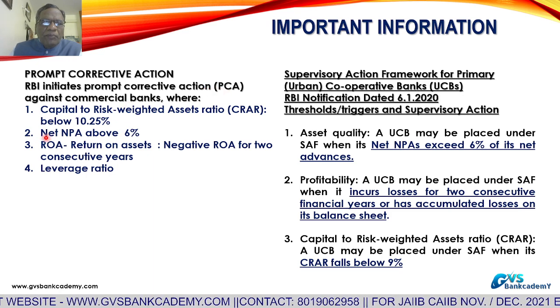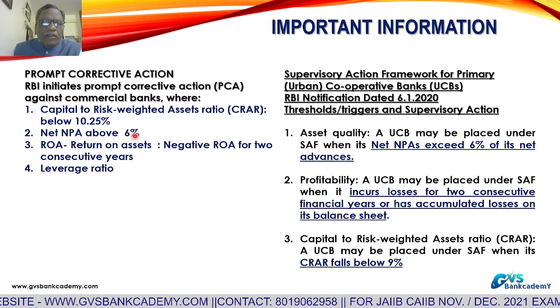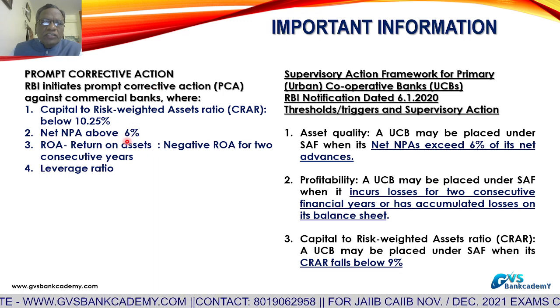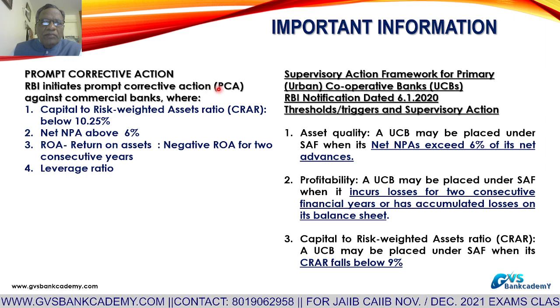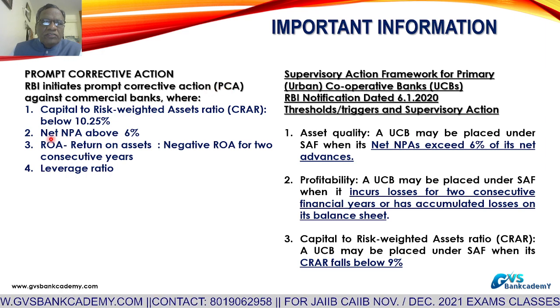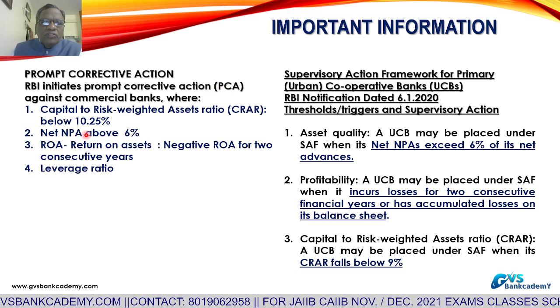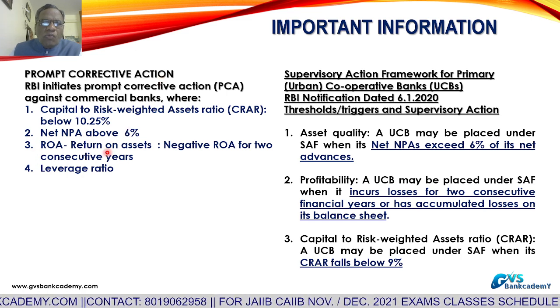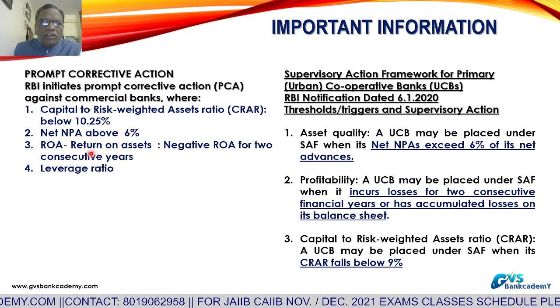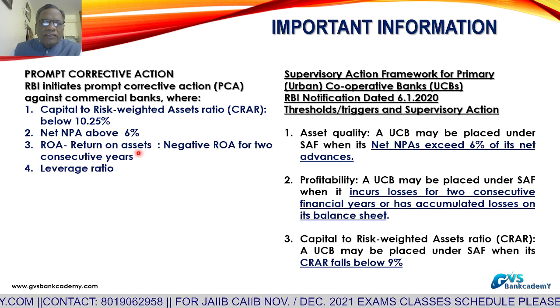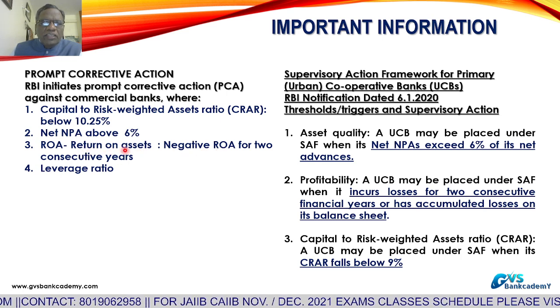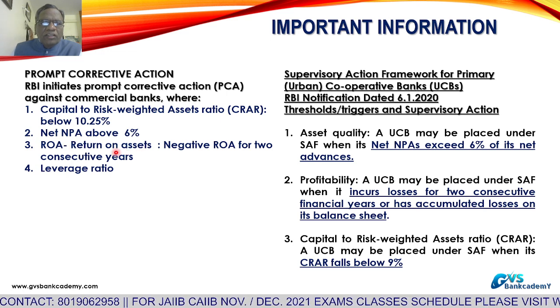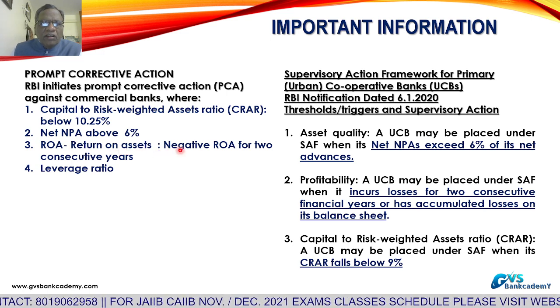Number 2, net NPA above 6%. If any bank's net NPA is above 6%, the bank will come under the ambit of PCA. Net NPA means gross NPA minus provisions. Number 3, return on assets, negative ROA. Return on assets means net profit after tax divided by total interest earning assets. Negative ROA means losses.